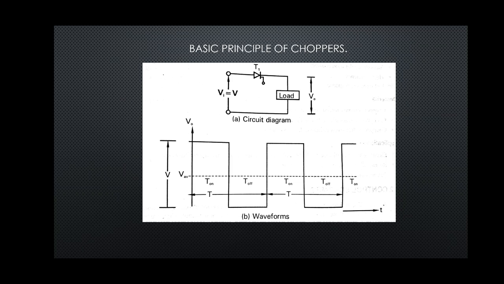This circuit, where a single switch using a thyristor is shown, will explain the basic principle of the chopper. Here the supply is DC, then one switch, that is the thyristor, we are using. This thyristor can be replaced by BJT, MOSFET or IGBT. Any switching device, any power semiconductor device, can be used in a chopper. Then a load is present here. Now we will understand how this circuit works.